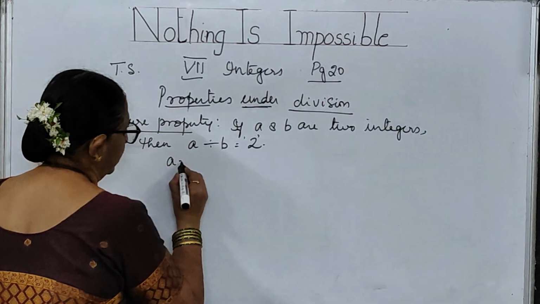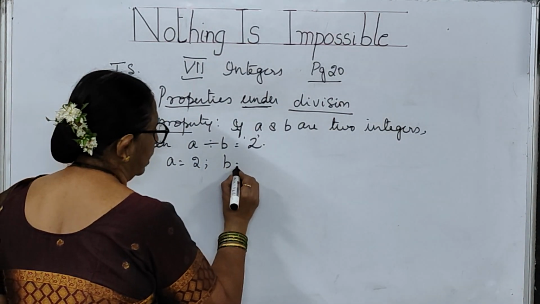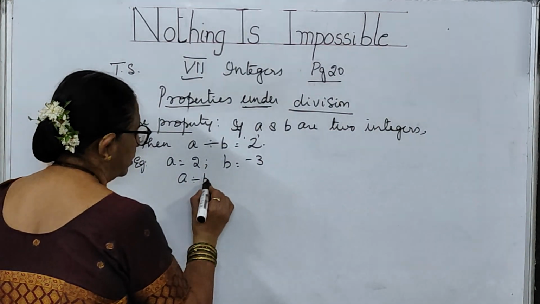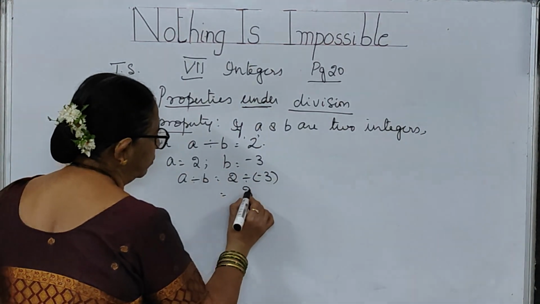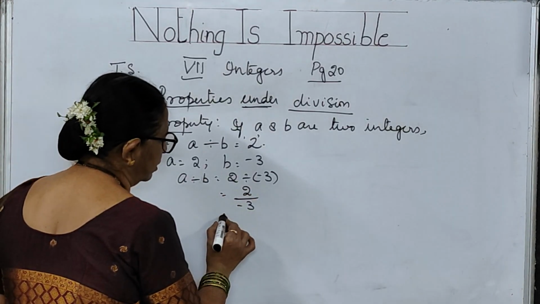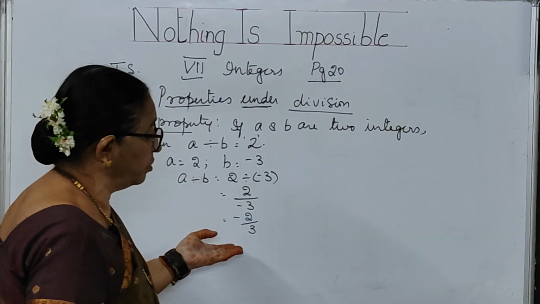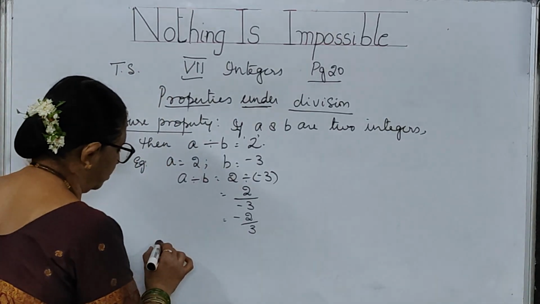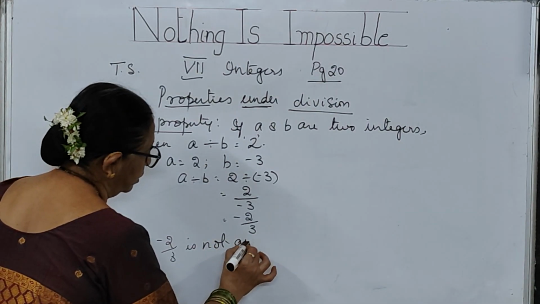Suppose, let me take A as 2, as an example I am teaching, and B as minus 3. So A divided by B means what, children? 2 divided by minus 3. That means what you will write here? 2 by minus 3 is nothing but minus 2 by 3. What is this minus 2 by 3, children? It's a rational number. It is not an integer. So minus 2 by 3 is not an integer.